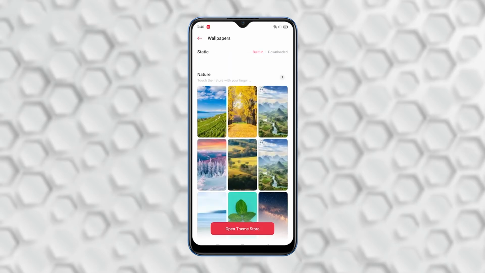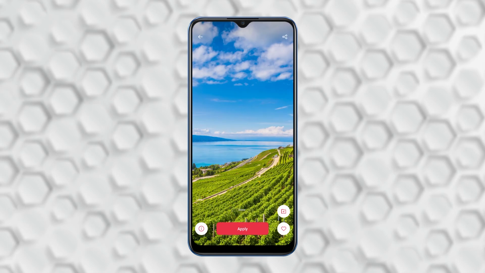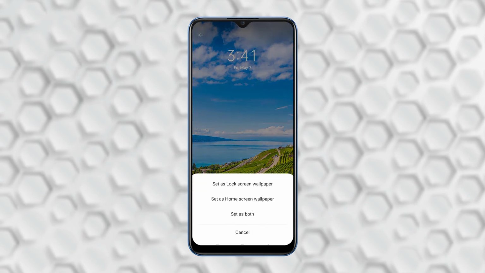Now, you can select which image you want to use as a screen theme of your phone. Tap the image. Tap Apply and wait for a few seconds to finish the download. Tap Set As. Now, tap Set as Home Screen Wallpaper and go back to the home screen.